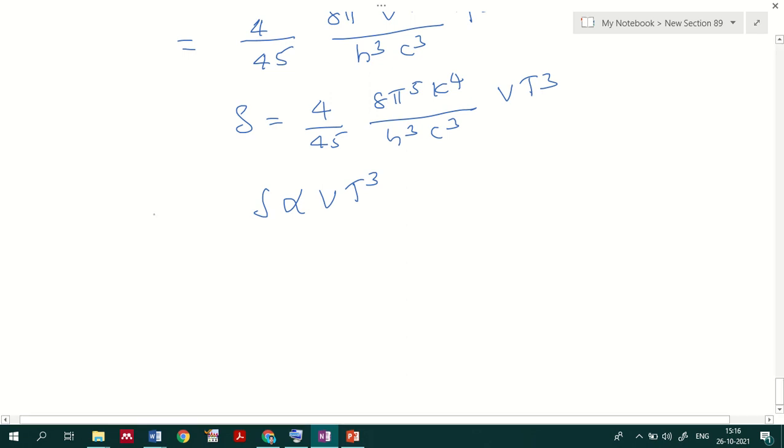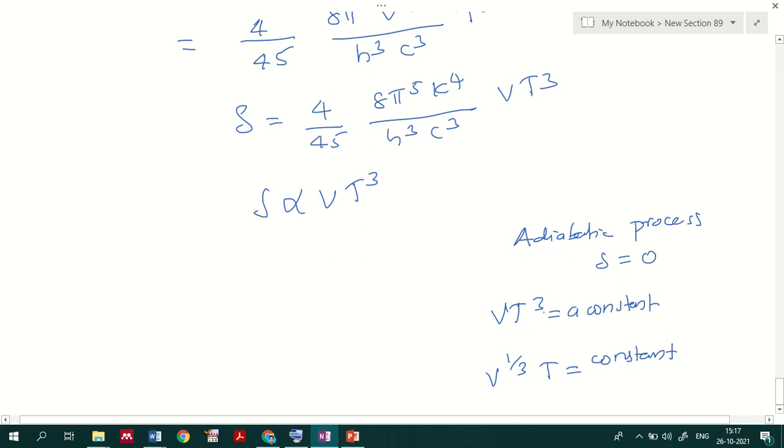So once you get that the entropy is proportional to volume and the third power of temperature, from that representation one can say that for an adiabatic process, we know the entropy will be 0. If S is equal to 0, then V T cube will be a constant. That means V raised to 1 by 3 times T will be a constant.